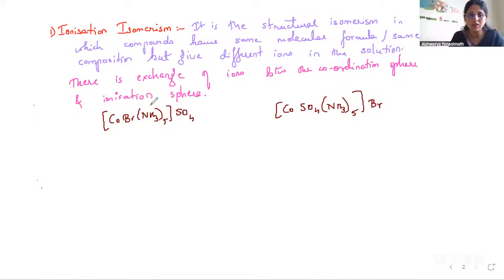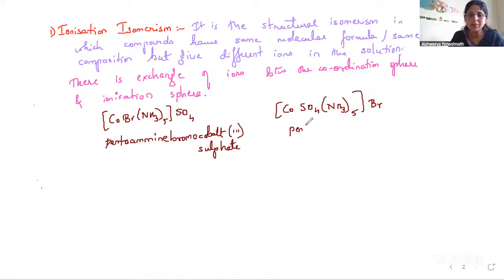See the name. This is the cation, this is the anion. So here I write the name as pentaamminebromocobalt(III) sulfate. So this is the name. What is the name for this one?